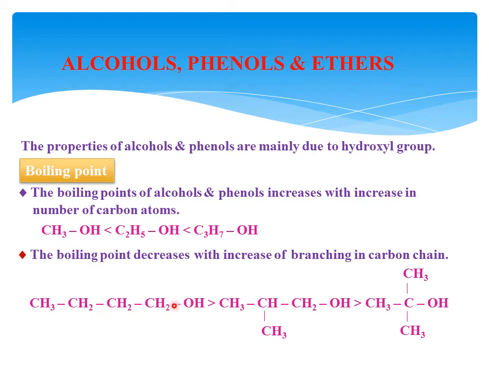N-butyl alcohol has four carbon atoms aligned in a straight chain, therefore it has a higher boiling point. But isobutyl alcohol also has four carbon atoms, but one carbon is branched here. By increasing the branches, the boiling point decreases. Then in tertiary butyl alcohol, two branches have taken place here, therefore it has the least boiling point compared to the earlier two.